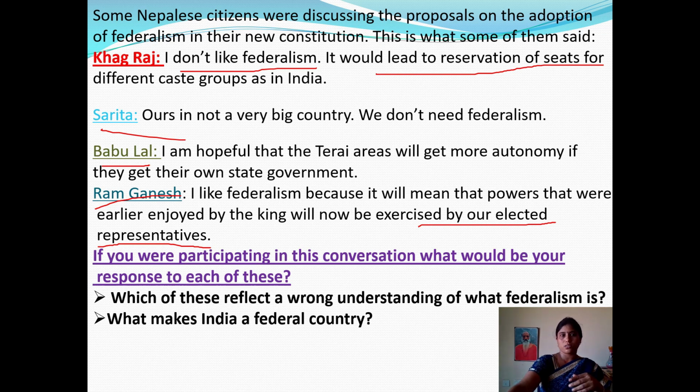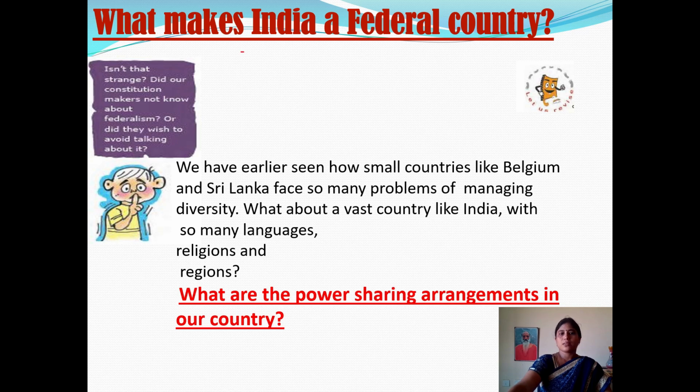Now we are going to discuss, what makes India a federal country? Isn't that strange? Did our constitution makers not know about federalism, or did they wish to avoid talking about it? Now we are going to see. We have seen earlier how small countries like Belgium, in our first lesson on power sharing, and Sri Lanka face so many problems of managing diversity. What about a vast country like India with so many languages, religions, and regions?